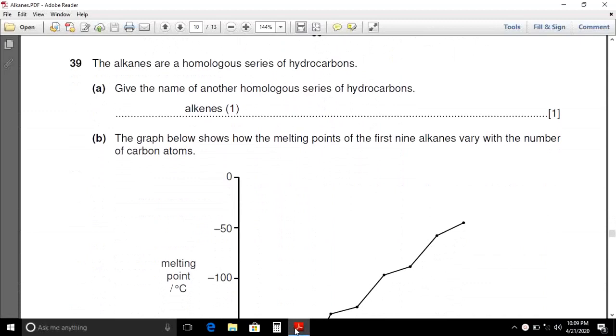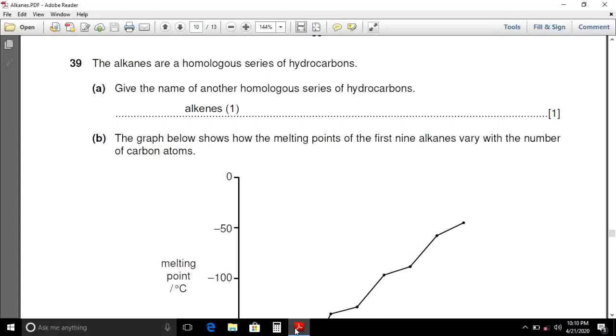The alkanes are a homologous series of hydrocarbons. Give the name of another homologous series of hydrocarbons. As you know, there are two homologous series in our syllabus. One is alkanes and the other one is alkenes. So the answer will be alkenes.